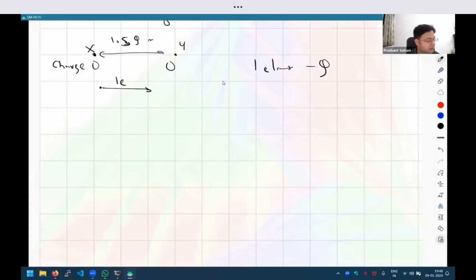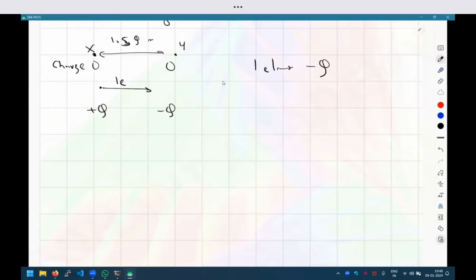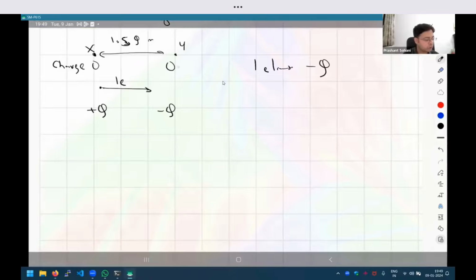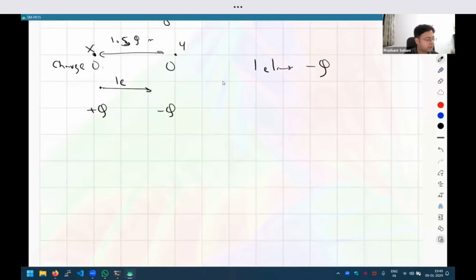After this change happens, can somebody tell me how much will be the new charge in X and the new charge in Y? Sir, in X it will be plus Q and in Y it will be minus Q. Yes, correct. Because when the electron arrives at Y, one negative charge has arrived, so Y, which was neutral, will become negative. Initially X was 0, and when one negative charge has left, the proton is remaining, so it will be plus Q on the left-hand side.